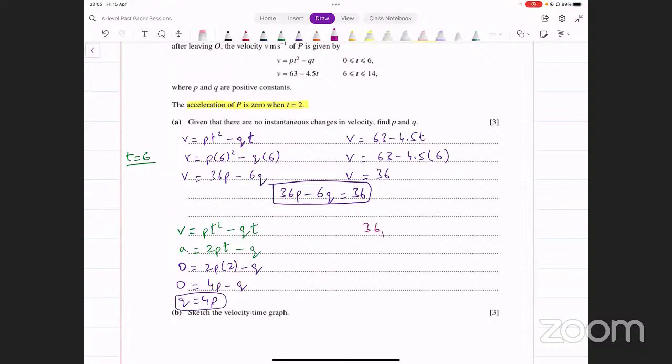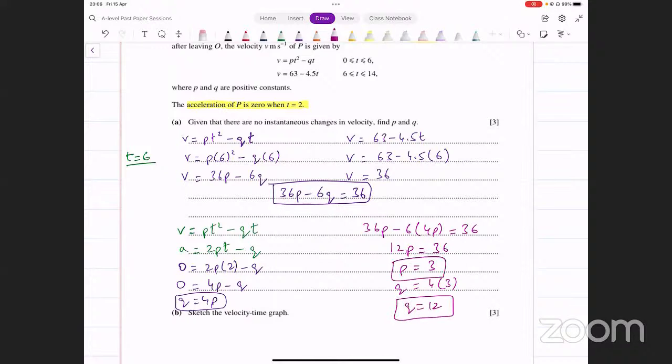q की जगह पे 4p डाल दिया. 36p minus 6 into 4p equals 36. And that's 36 minus 24, which is 12p. 12p equals 36. p equals 3 from that. p equals 3 आ गया तो q की value क्या हो जाएगी? That's going to be 4 times p. That's 4 into 3. That turns out to be 12. q equals 12 and p equals 3. ये दोनों values आपको figure out करनी थी यहाँ पे. ठीक है? That's this first part.